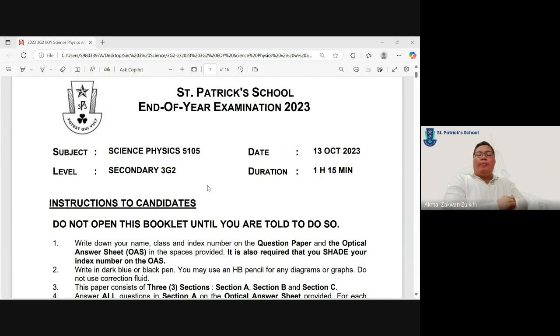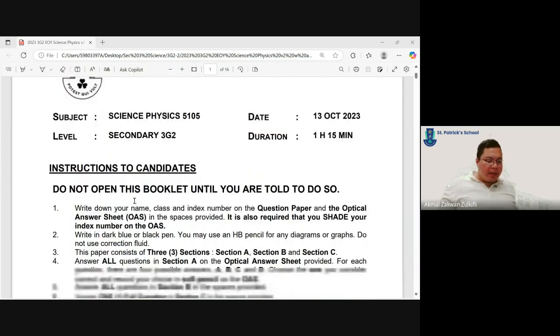And for those who are good, who attempted this yourself, you can use this as a means to identify where your errors are, how you can make your corrections, and what the thought processes are so that you can get the right answers in the future. Okay, so we're going to do the 2023 paper. So let's begin.